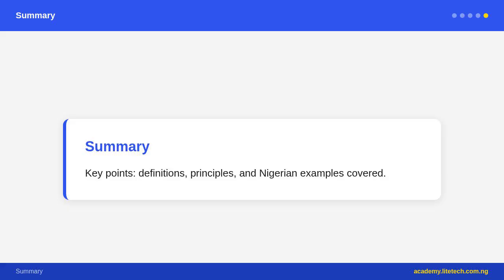Land Use Act of 1978, all land in each state under control of state governor, urban land administered by governor, rural land administered by local government councils. Individuals apply for certificates of occupancy to use land legally. Effects of land tenure. Security of tenure encourages investment. Unclear tenure leads to disputes plus reduces investment. Fragmentation of land reduces farm size plus efficiency.